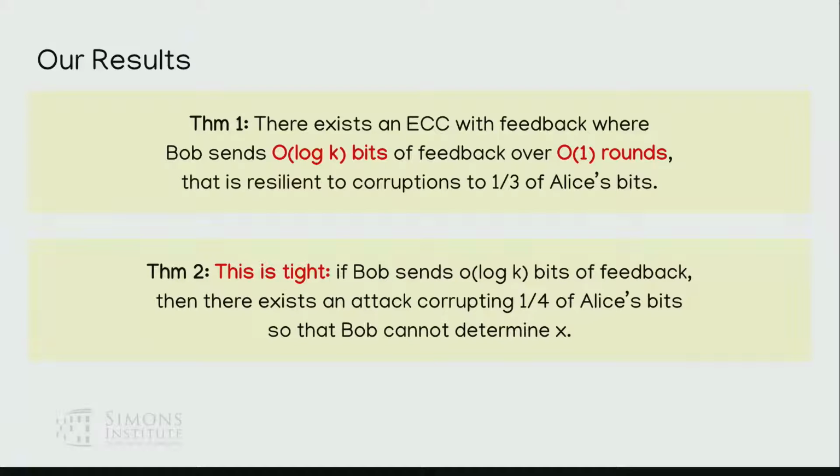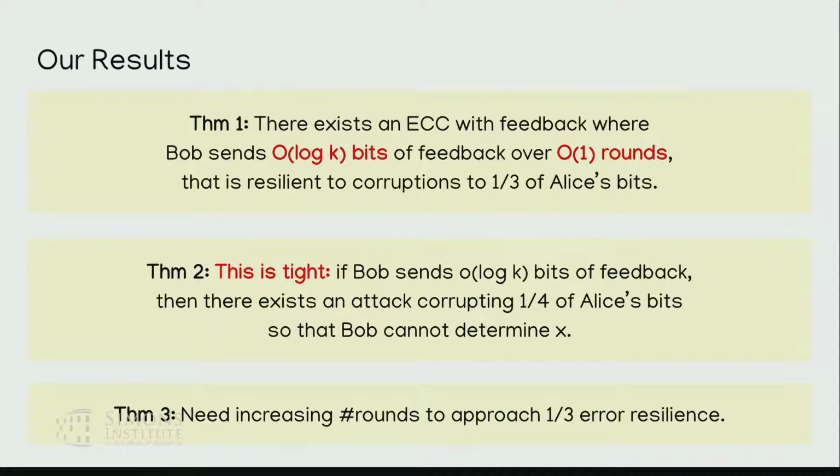So Theorem 2: this is tight. If Bob sends fewer than log k bits of feedback, then Alice's best strategy essentially devolves to just sending an error correcting code. So you do no better than 1/4. And the third thing we show: can you get 1/3 error resilience with just one round of feedback, or with two rounds of feedback? We show no, the answer is no. You actually need a growing number of rounds to approach 1/3. I don't remember exactly what our trade-off is, and I don't think it's tight either. But you do need more than any fixed bounded number of rounds to get arbitrarily close to 1/3.